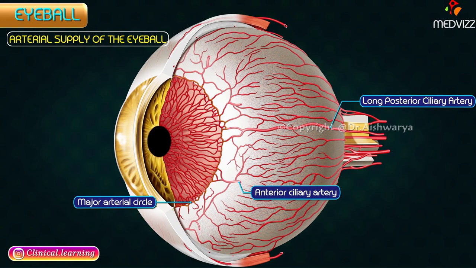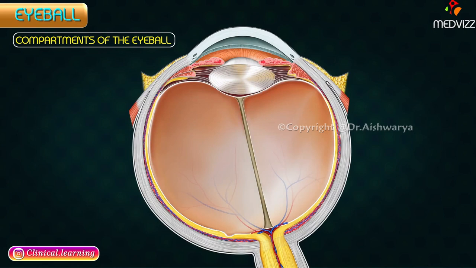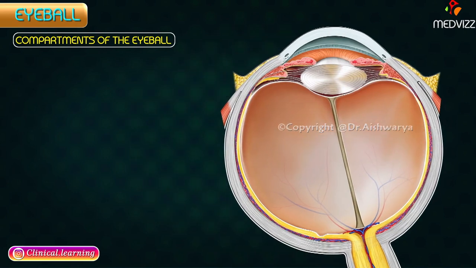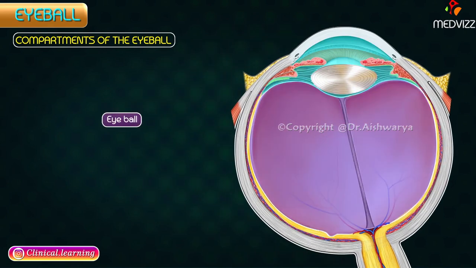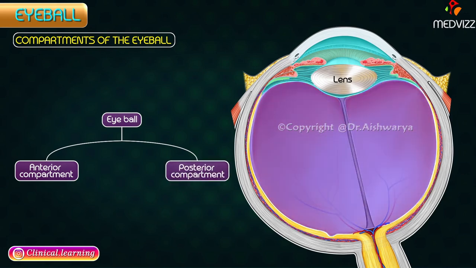From major arterial circle, the vessel passes centripetally and anastomoses close to the pupillary margin to form the minor arterial circle. Compartments of the eyeball. The interior of the eyeball is divided into two compartments by the lens: a small anterior compartment in front of the lens and a large posterior compartment behind the lens.